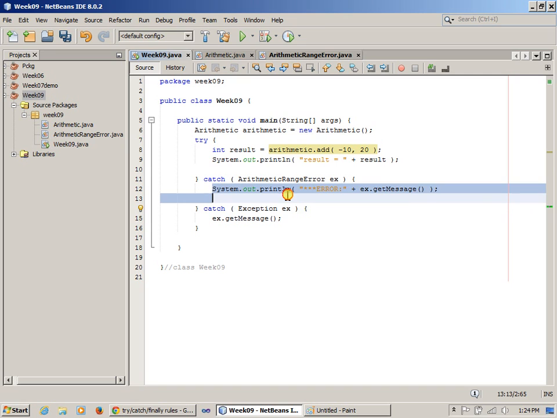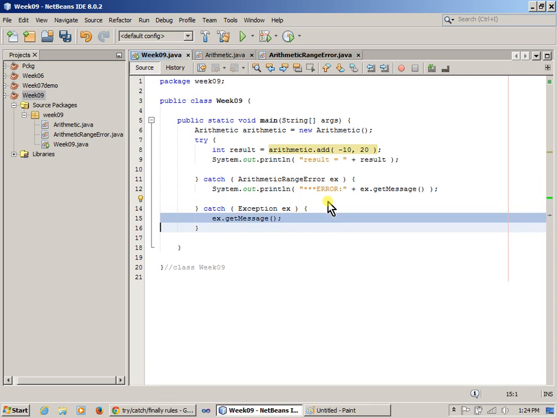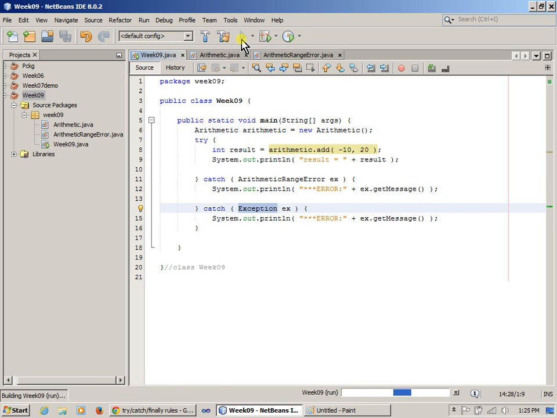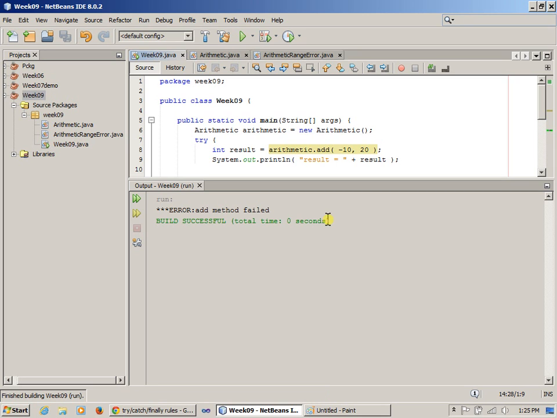And here, if I wanted to print it, I will just basically do the same thing here. I'll just use system print and print the exception. But this is an overridden method, and this is the method that is already built into the exception class. Okay, so let's run this one more time and see that nothing has changed.